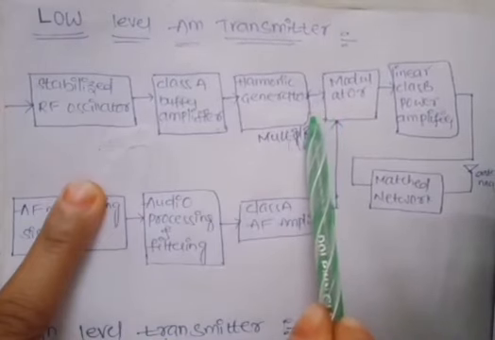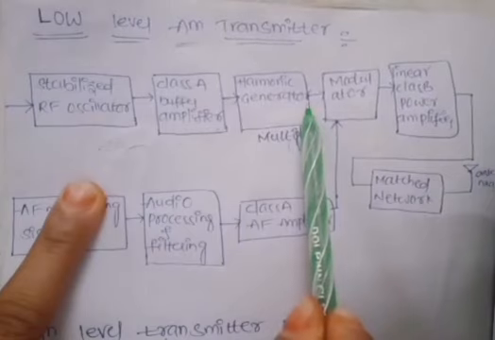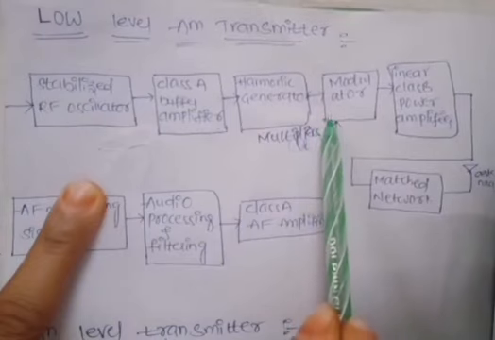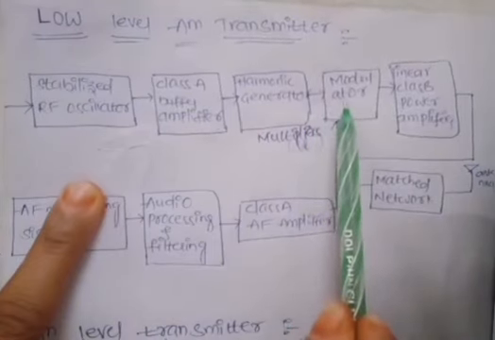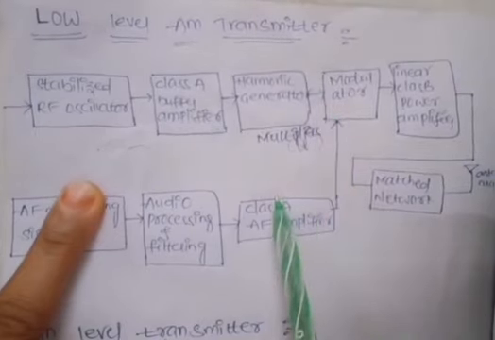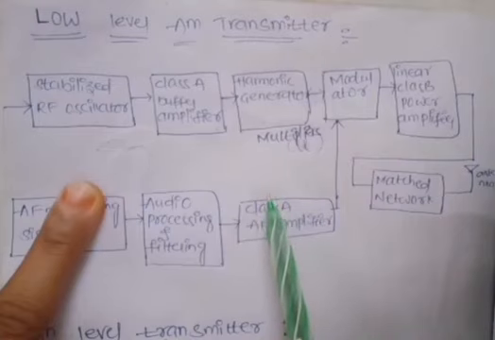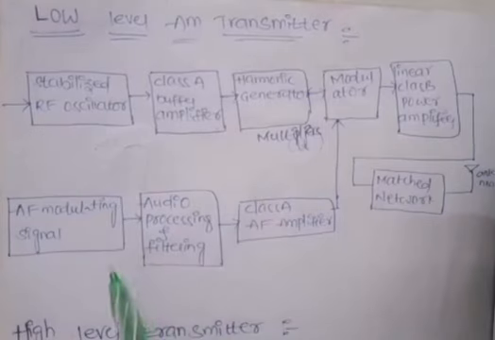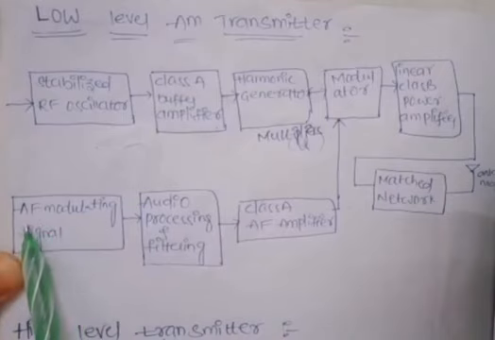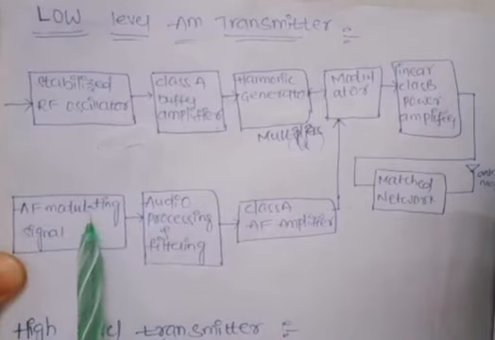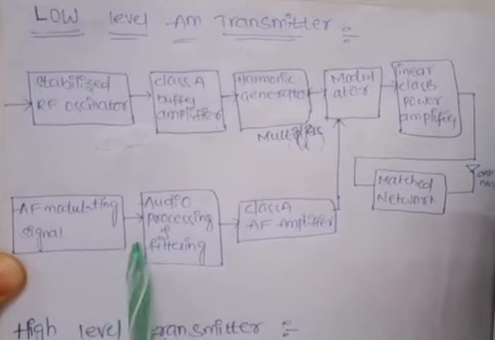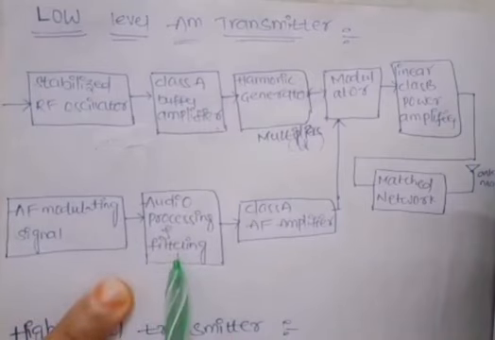After the harmonic generator we have the carrier signal, which is a high frequency signal, C of t. For the modulation process we require two signals: the carrier signal C of t and another one, M of t. M of t is our message signal or baseband signal, the audio frequency information signal. It is generated by the audio frequency modulating network, which produces a random low frequency signal.